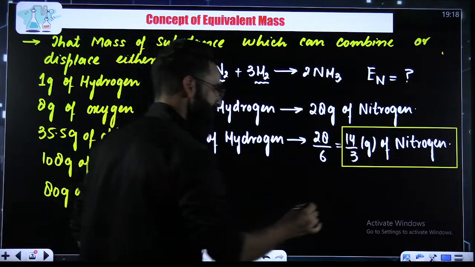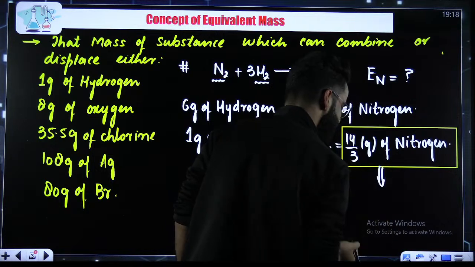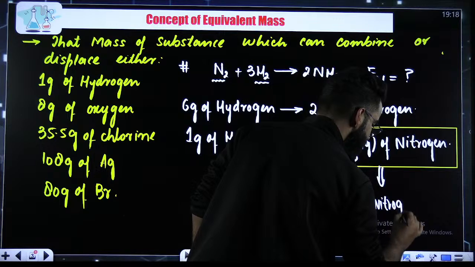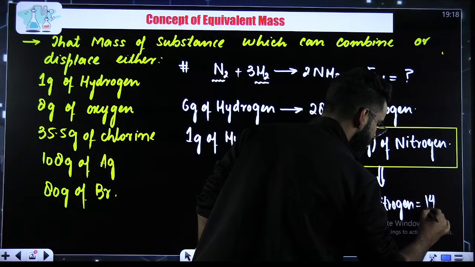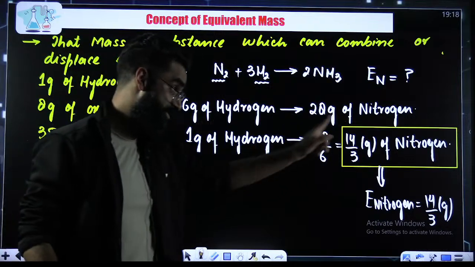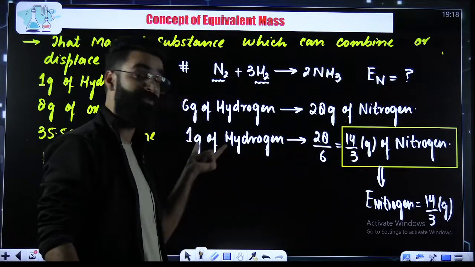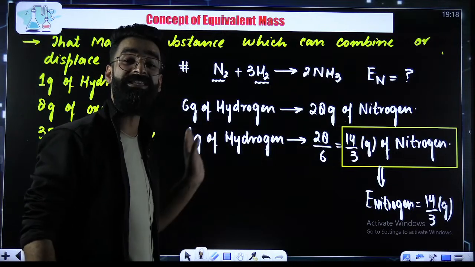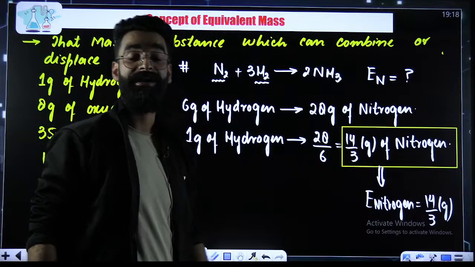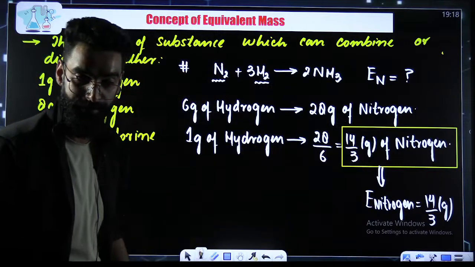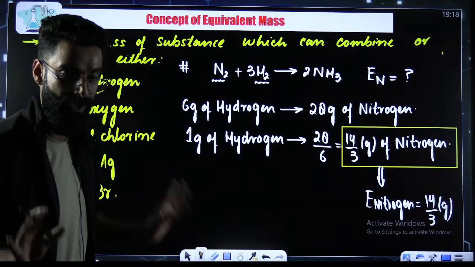So my dear students, this 14/3 is the equivalent mass of nitrogen. Yes, the equivalent mass of nitrogen came out to be 14/3 grams, right? So this is nothing but the equivalent mass of nitrogen over here. I believe I'm clear.